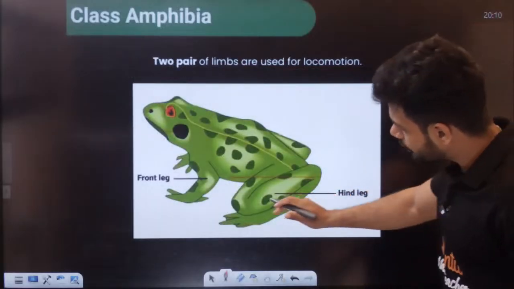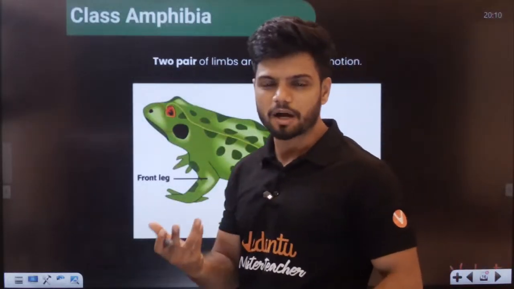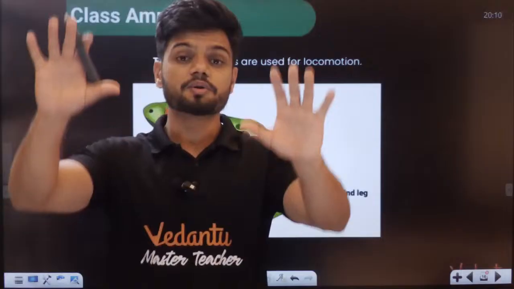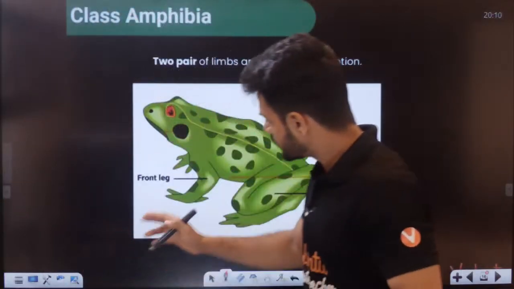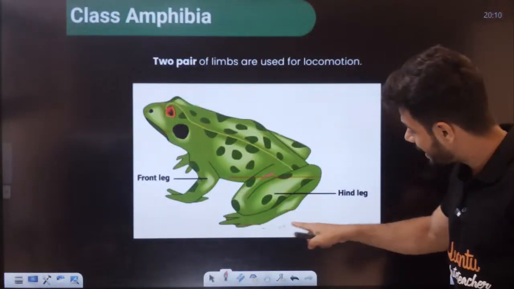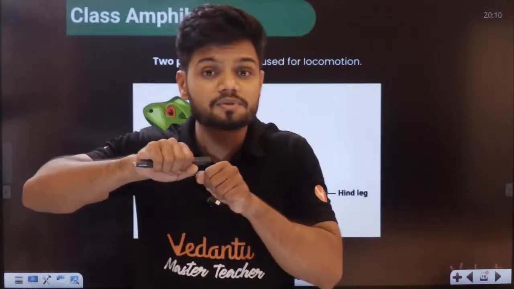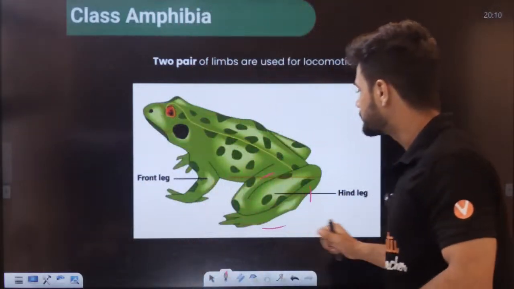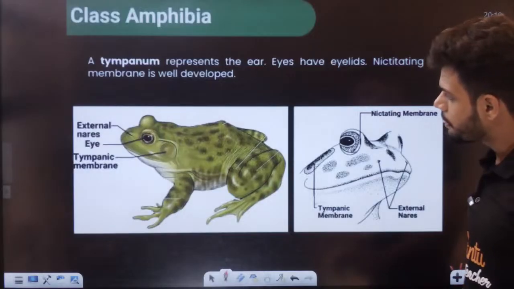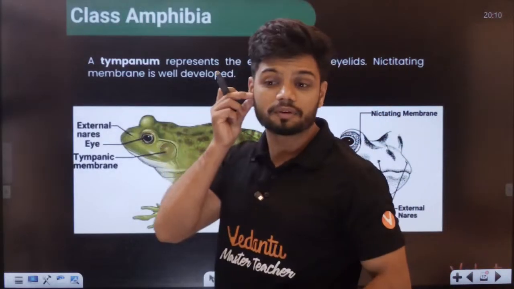Now, all of you, obviously it is a tetrapod. It is a tetrapod, means what? Tetra means what? 4. So it has 4 legs here. The front are the legs, and the hind legs are much more muscular here. Why? Because it helps in jumping, in leaping. Okay, that's tetrapod, students.